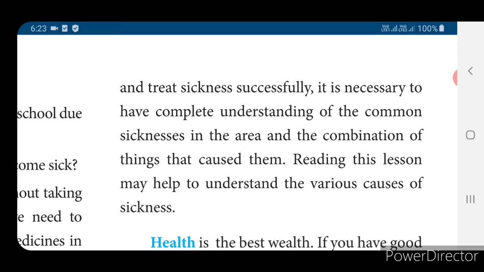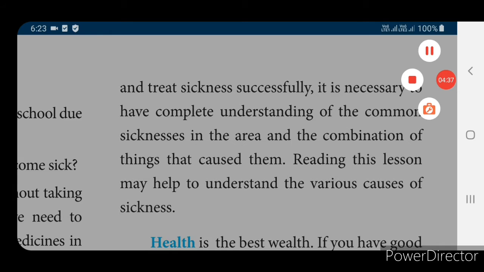So we'll see how to treat sickness successfully. It is necessary to have a complete understanding of the common sickness in the area and the combination of things that caused them. Reading this lesson may help to understand the various causes of sickness. By reading this lesson, you can understand what is meant by sickness, what the causes of sickness are, and how to treat that sickness. Everything we can understand.